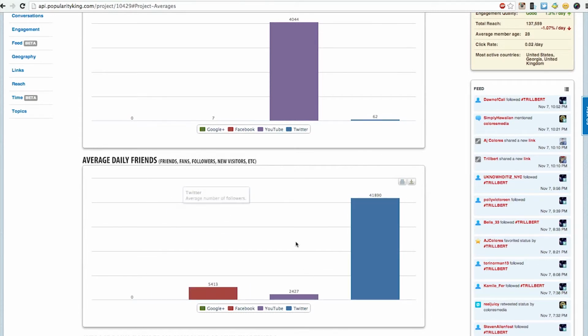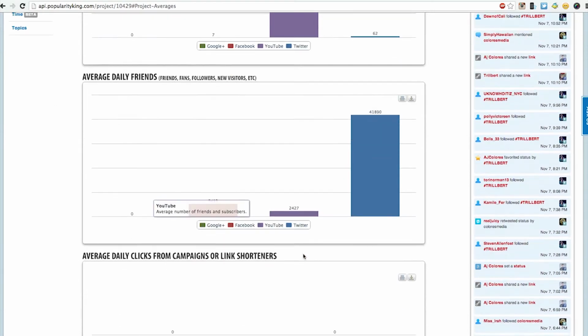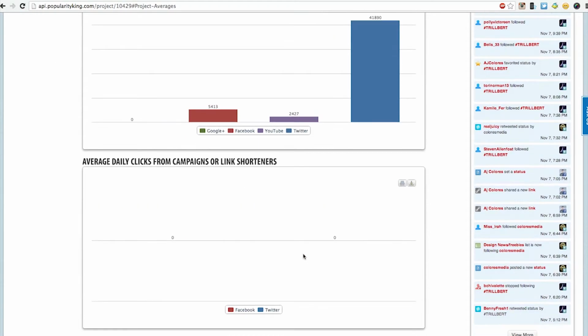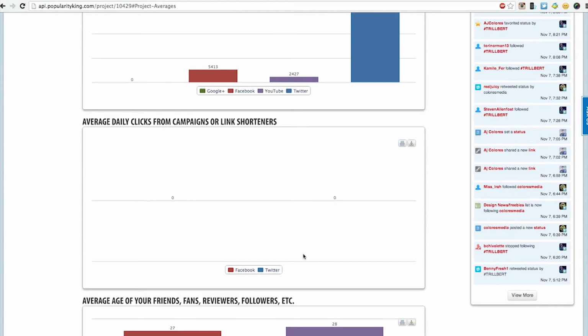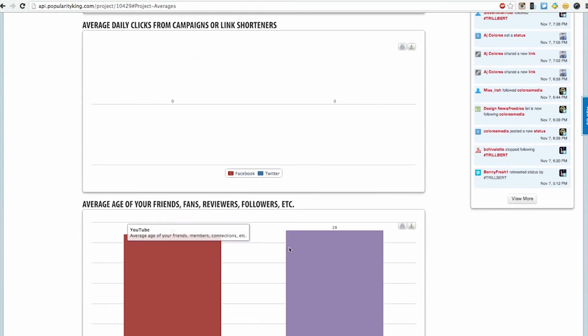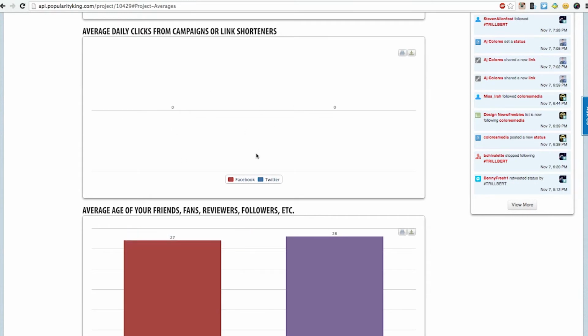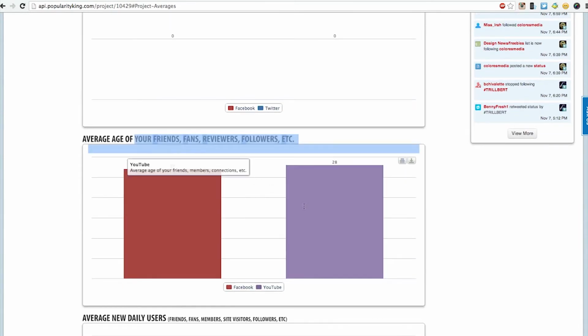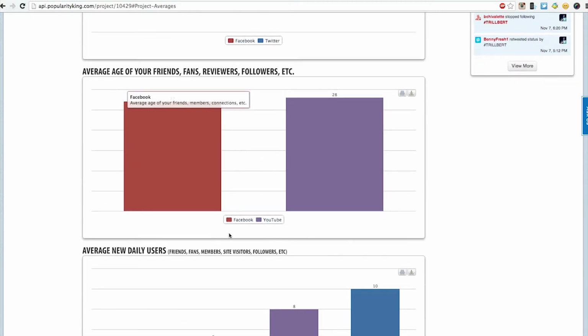So, these are our average daily friends. I've got some shoring up to do between all my networks to make sure that my fans are in the right place to view my product. Average clicks from campaigns or link shorteners: none. I should get on it. Average age of your fans from Facebook, YouTube: 27, 28.